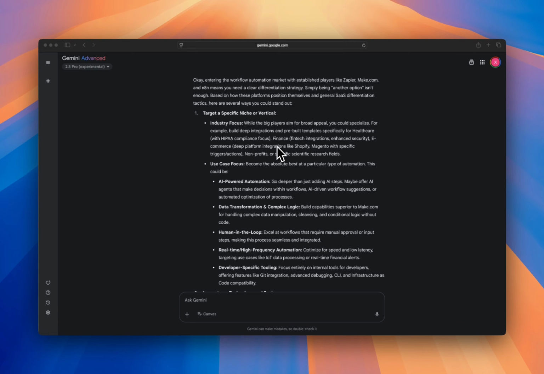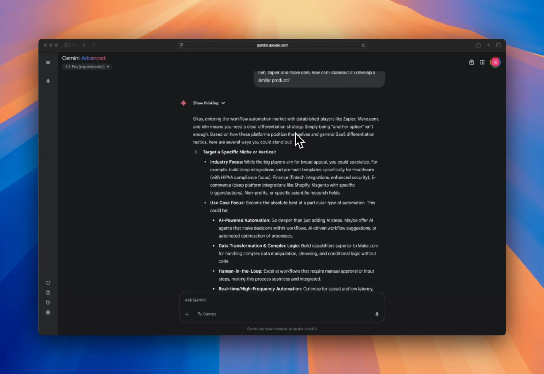Hello, AI wizard here. Today we're going to compare some reasoning models. Specifically, we're going to compare Google's Gemini 2.5 Pro versus the new model by Alibaba, Qwen3, or Qwen, however you pronounce it. We're going to do some research on a product idea that I have in mind and would like to develop potentially. I'm just curious to see if these models are capable of doing research and thinking it through, and helping me out with tips and advice on how I can make my product better than the current competition.